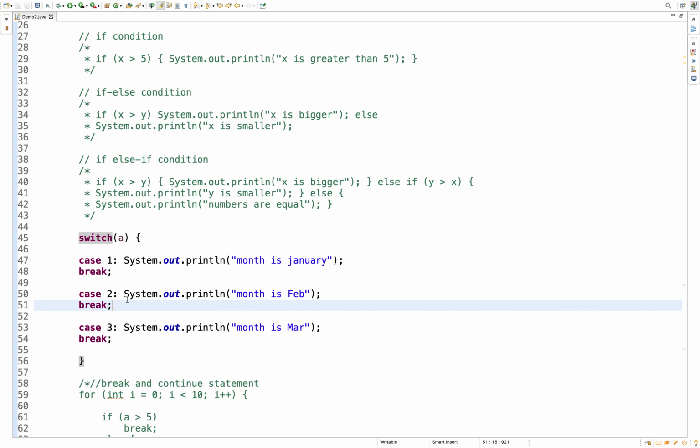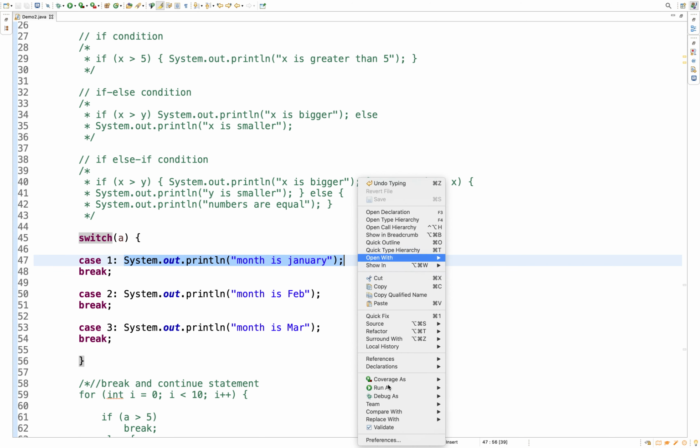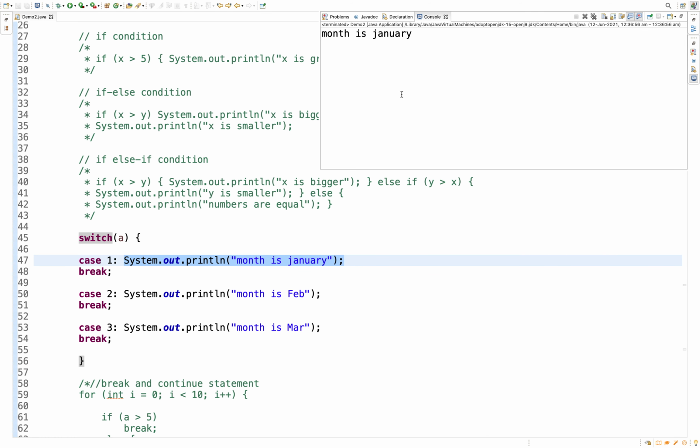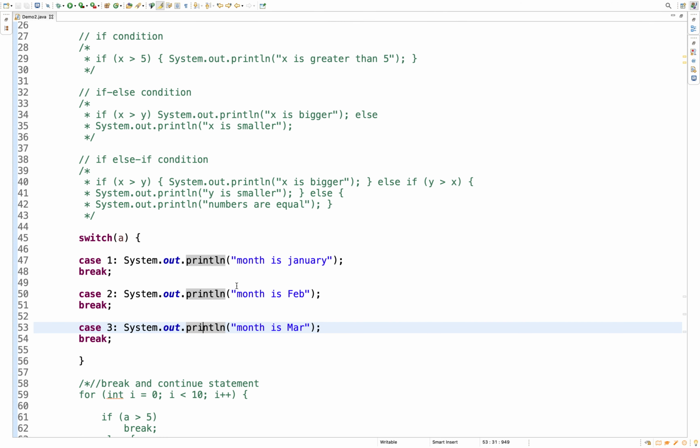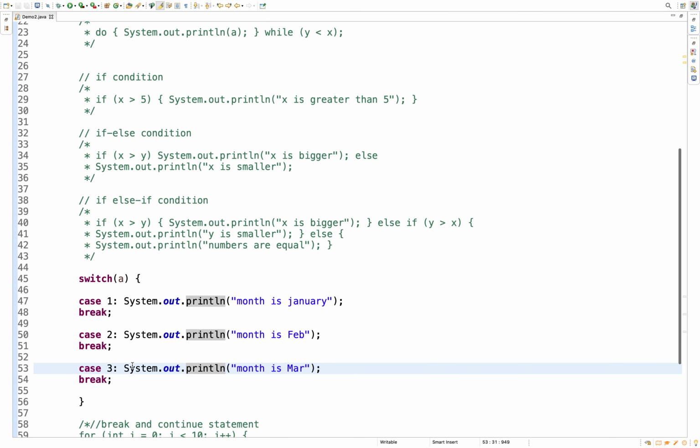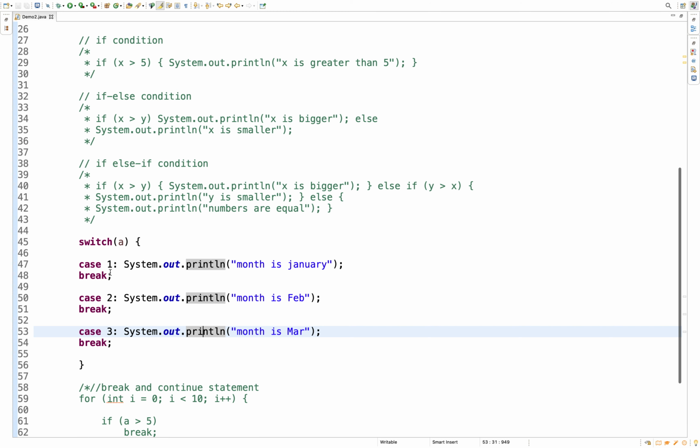Okay, so we'll execute this code and see what the output is. The output should be: month is January. Let's see if it matches the actual output. Yeah, month is January. So we have taken 3 cases, 1, 2 and 3.